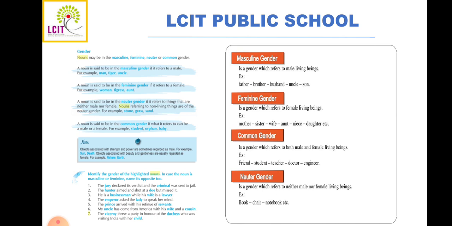Now the fourth kind of gender is common gender. What is common gender? It denotes both genders, whether male or female, both it can denote. For example: student, doctor, teacher, child, right? So noun gender has 4 types. First is masculine gender, second feminine gender, third common gender, and fourth is neuter gender. So are we clear here?